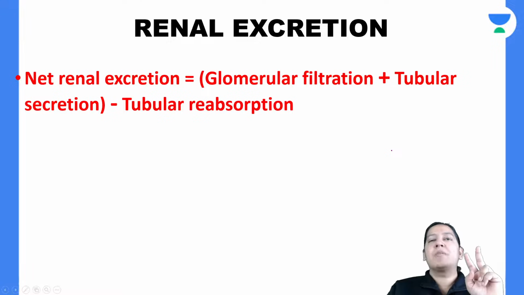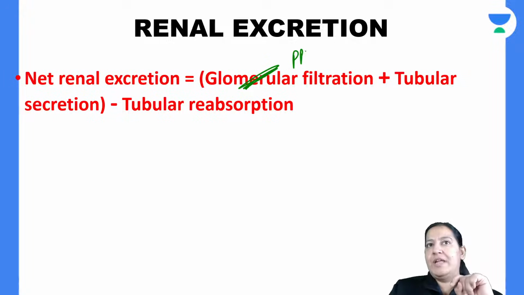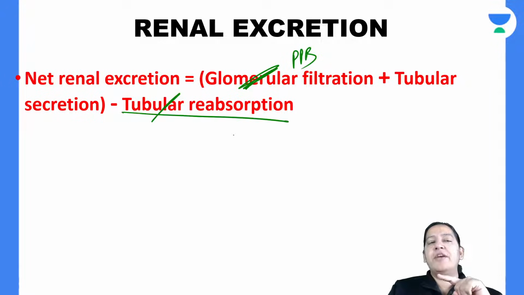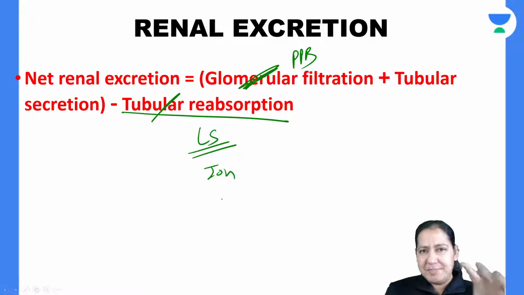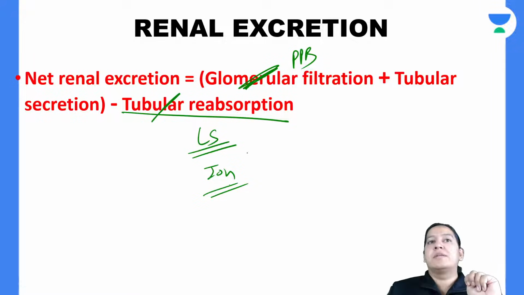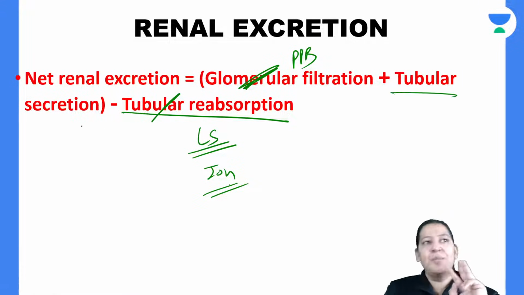The last step I'm coming to is tubular secretion, the third step. We have seen the factor for glomerular filtration, only one factor, plasma protein binding. We have seen the factors for tubular reabsorption, two factors: lipid solubility, whether soluble or insoluble, and ionization, whether ionized or unionized, that is pH. So two factors are responsible for this. That was difficult. The third one is tubular secretion.